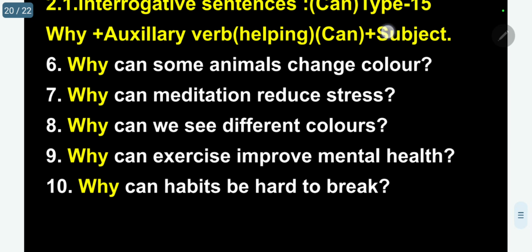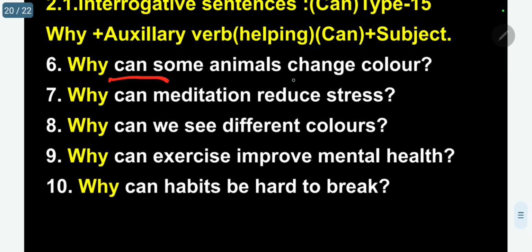Then 5 more under can. Why can some animals change color? Change is the main verb, can is the auxiliary. Why can meditation reduce stress? Reduce is the main verb, can is the auxiliary. Why can we see different colors?